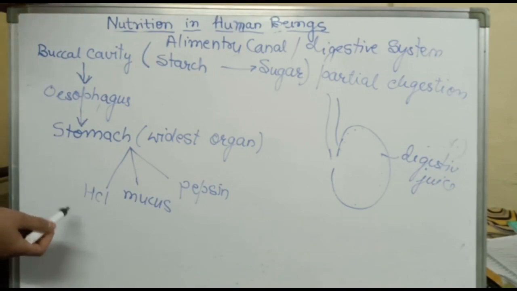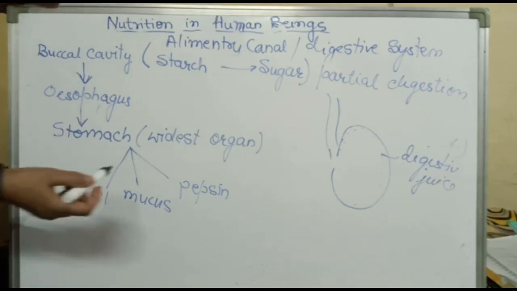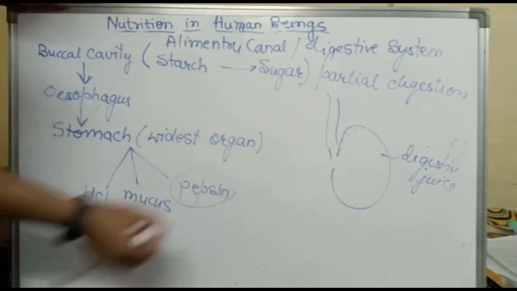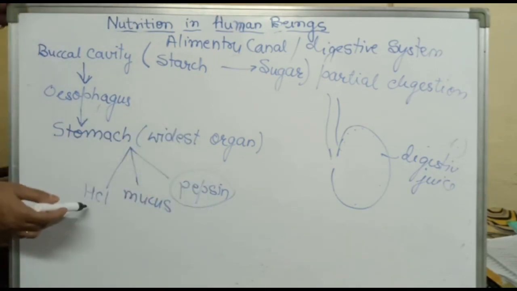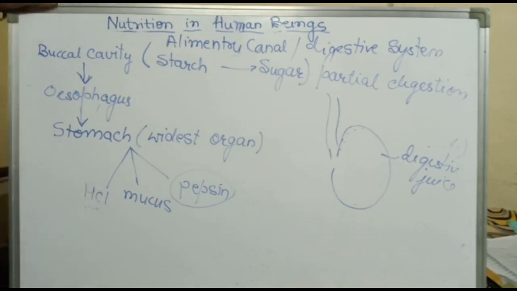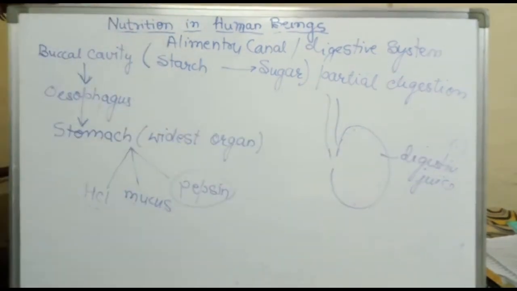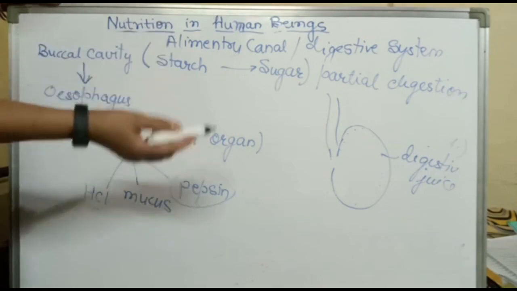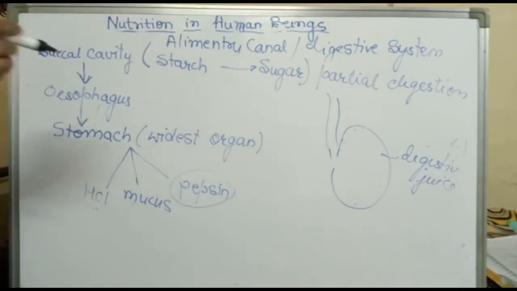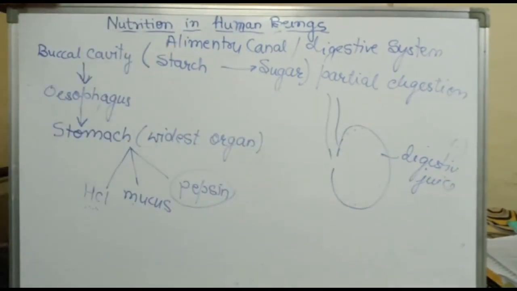HCl creates an acidic medium in the stomach. Why? To facilitate the action of the enzyme pepsin, because the pepsin enzyme works in an acidic medium. So this is one function of HCl. The second function of HCl is that it kills germs and bacteria so as to disinfect our food. Now, what is the function of mucus? Mucus protects the inner lining of the stomach from the action of acid and pepsin, right? Up to the stomach the partial digestion takes place.